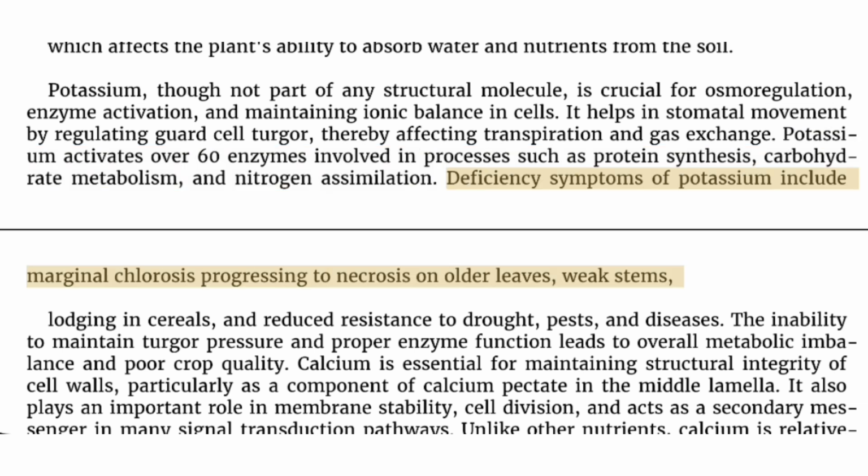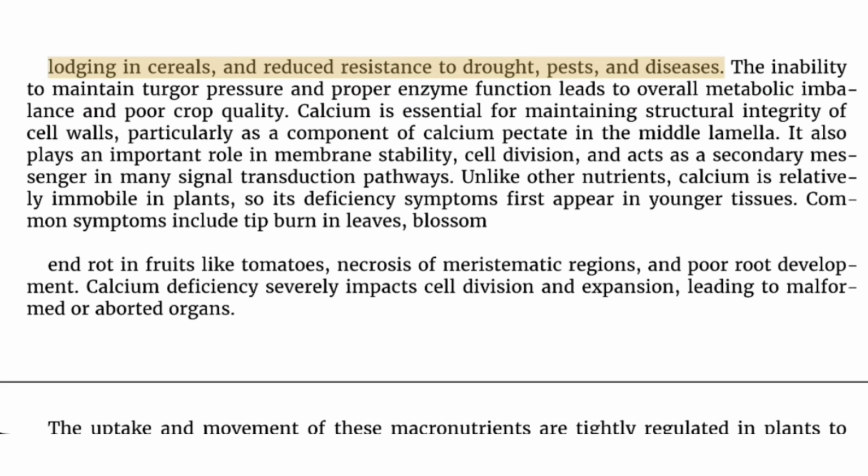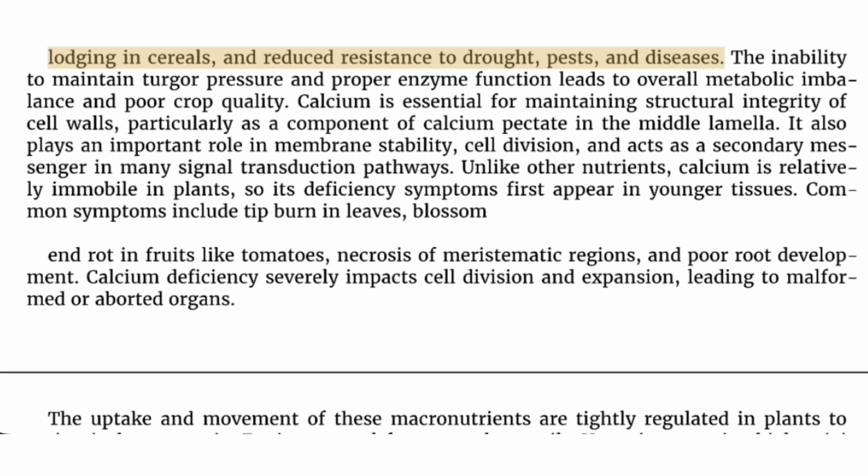Deficiency symptoms of potassium include marginal chlorosis progressing to necrosis on older leaves, weak stems, lodging in cereals, and reduced resistance to drought, pests, and diseases. The inability to maintain turgor pressure and proper enzyme function leads to overall metabolic imbalance and poor crop quality.